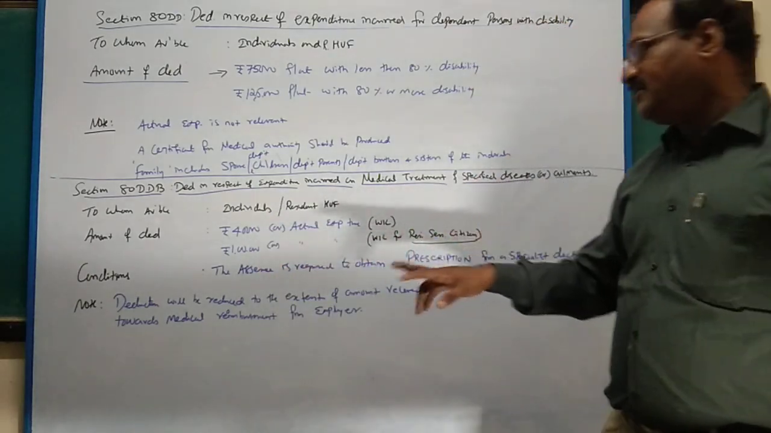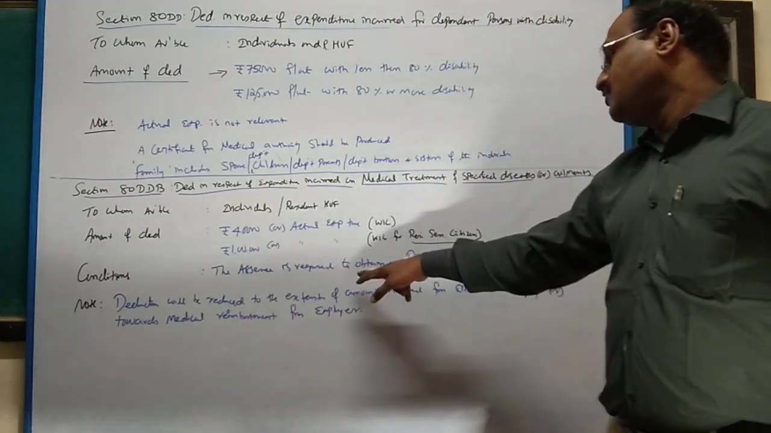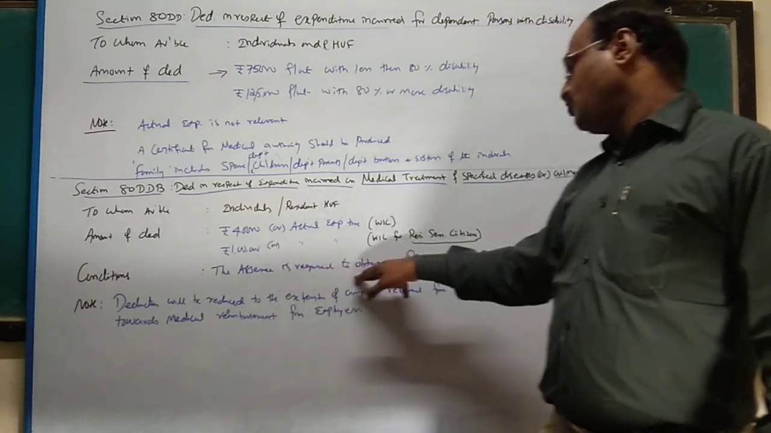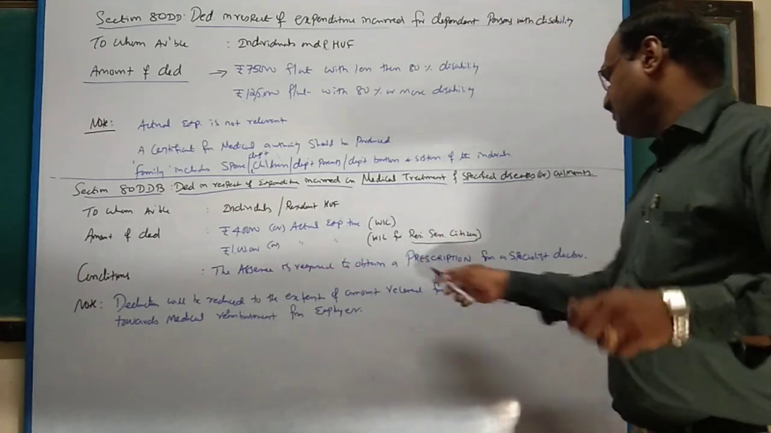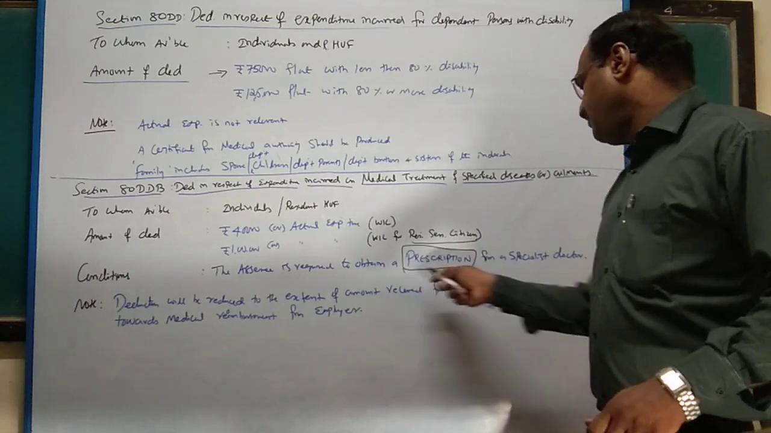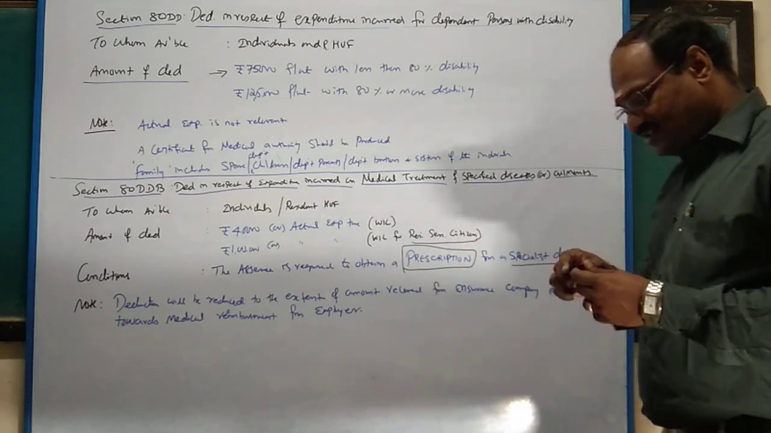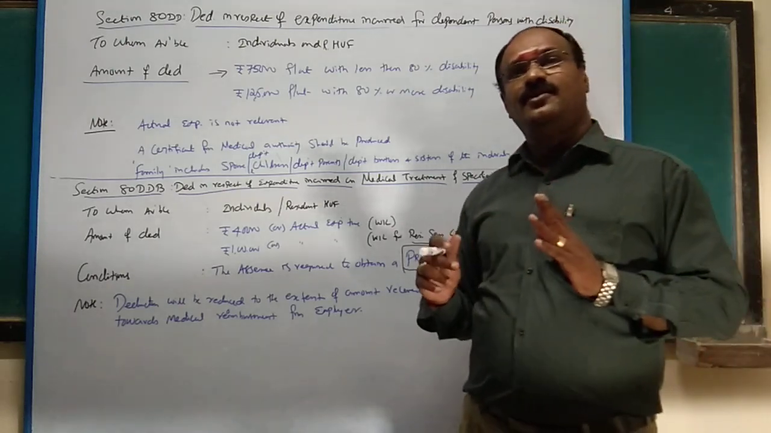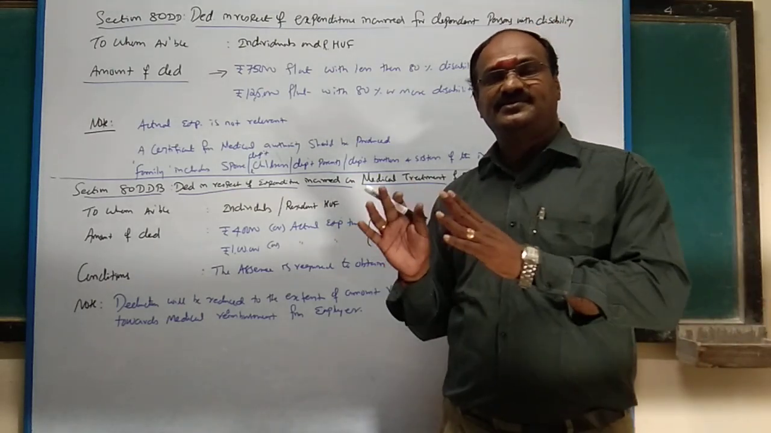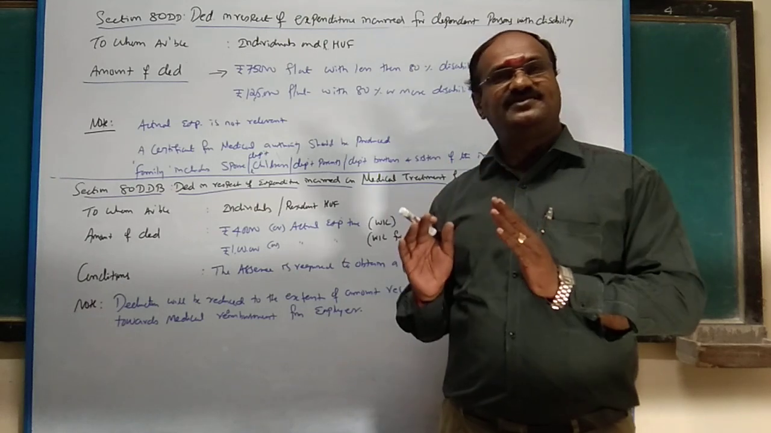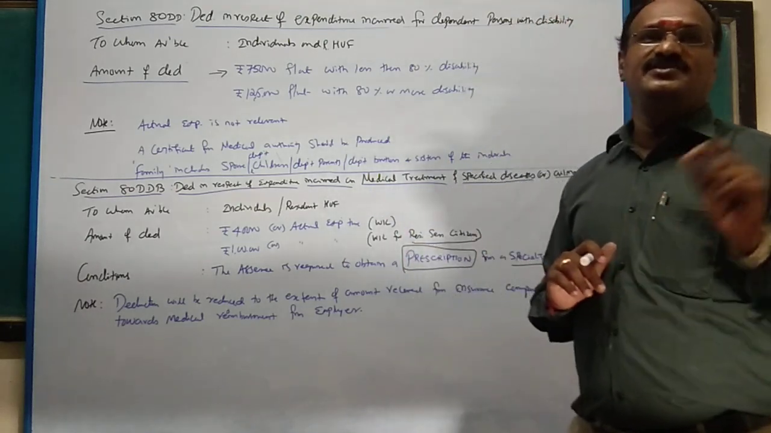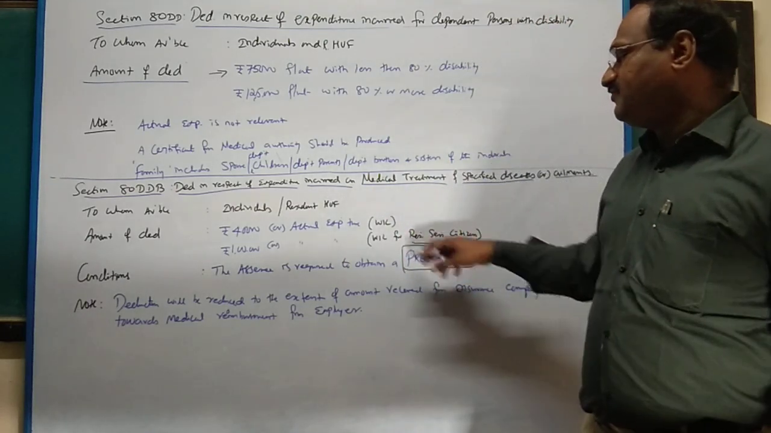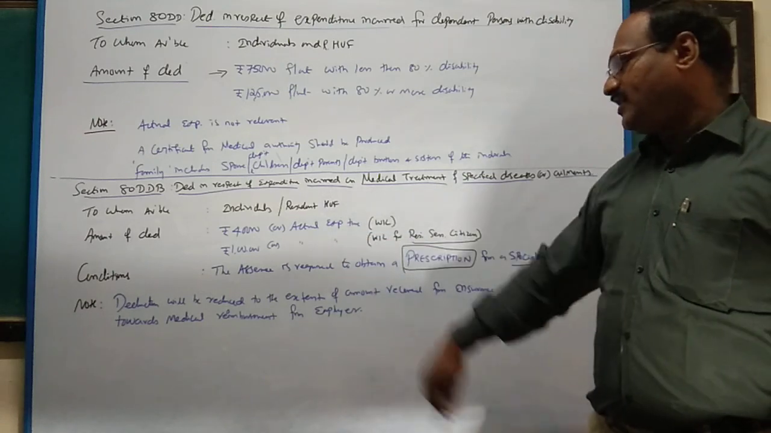The condition: the assessee is required to obtain a prescription from a specialist doctor. Consult a specialist for the particular disease, neurology disease or some other disease. There are specialist doctors there. You have to take a prescription from a specialist doctor. This is the main condition for claiming this 40,000 or 1 lakh, as the case may be.